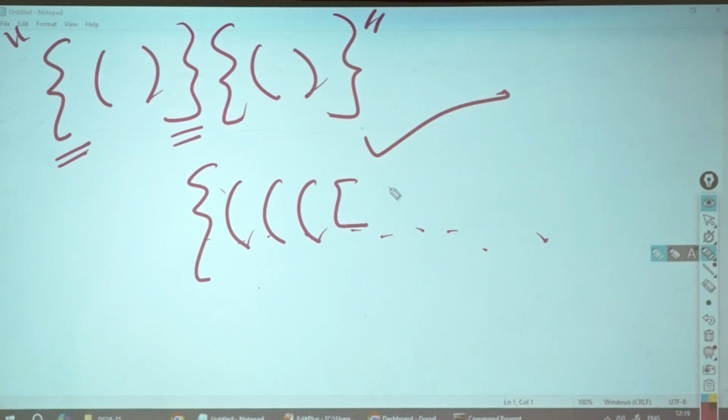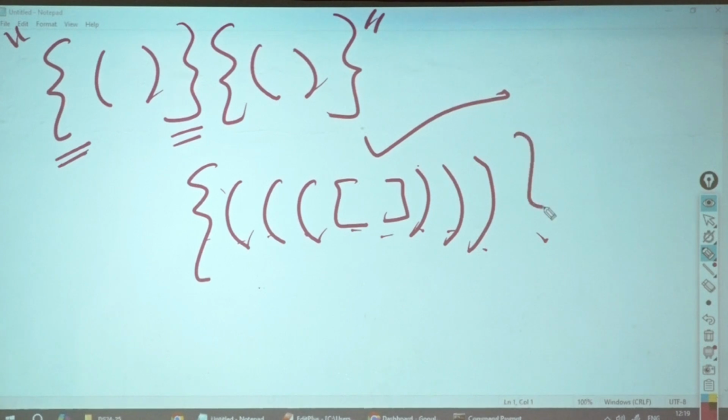The order should be closing, followed by this closing, 3, and then followed by. Now, is this valid? Yes. How will you solve this with stack? Very easy. What will you push into the stack?